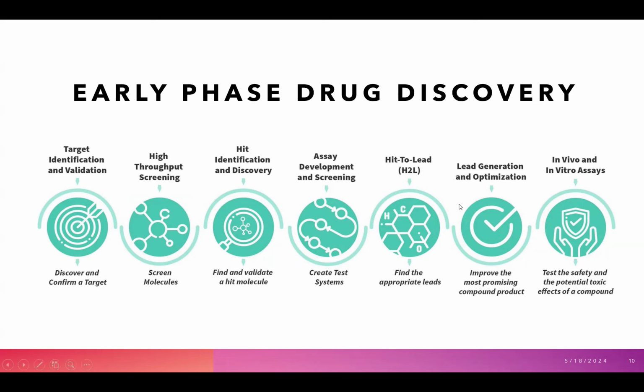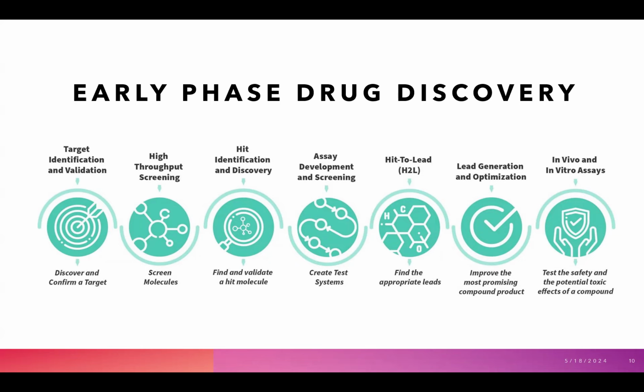Next, we have: what are the phases of drug discovery in Python? These are the steps which are used in discovering the drug. The first is target identification and validation. The first step is to discover and confirm the target on which we have to act, or for which we have to make the drug.